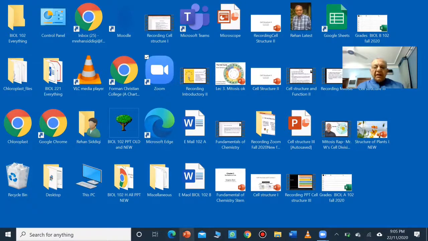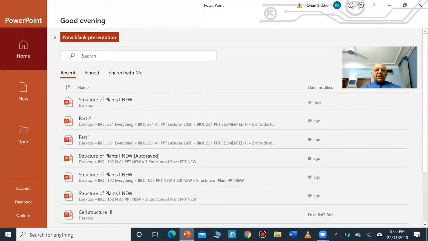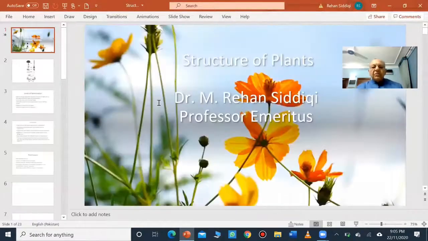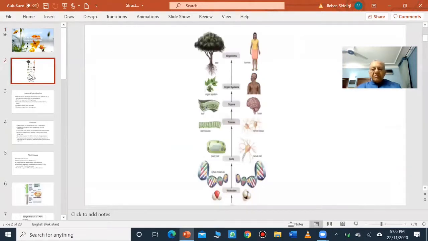So let us look at the internal structure of plants with the help of some slides. Now here I am going to show you these slides of the structure of plants. But before I talk about the structure of plants, I want to tell you about the levels of specialization of organisms. And these are different levels of specialization in plants and animals. Let us first talk about the level of specialization of plants.